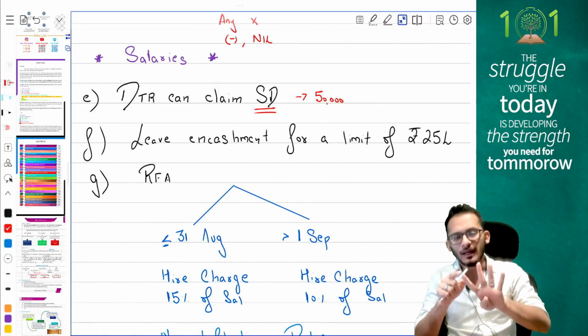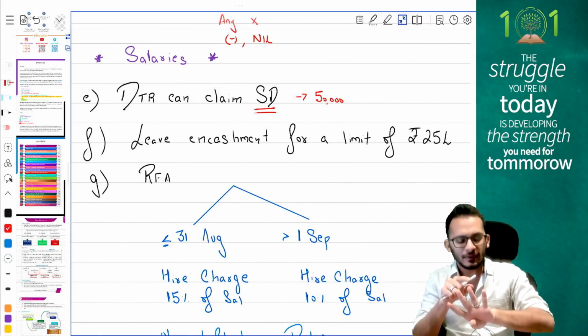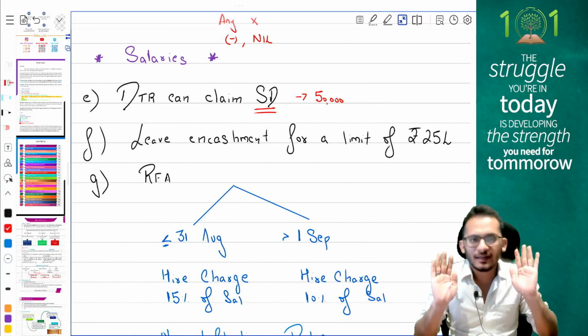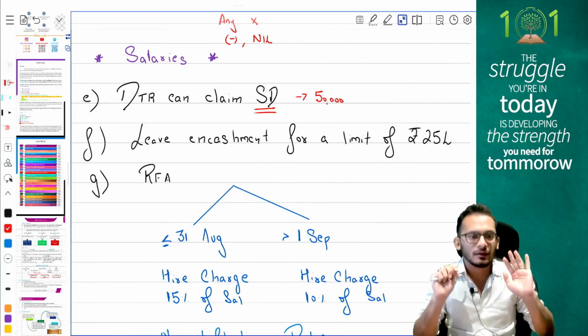Four items, people: actual leave encashment 25 lakh rupees, salary of the last 10 months, and average salary of the last 10 months into leave unutilized available with you based on the limit of 30 days per year.